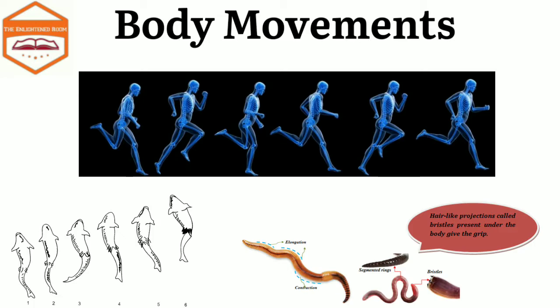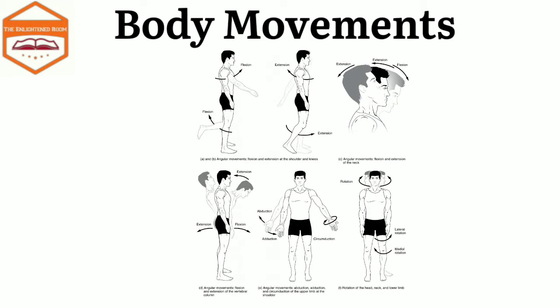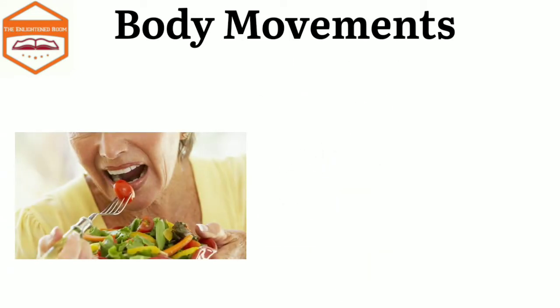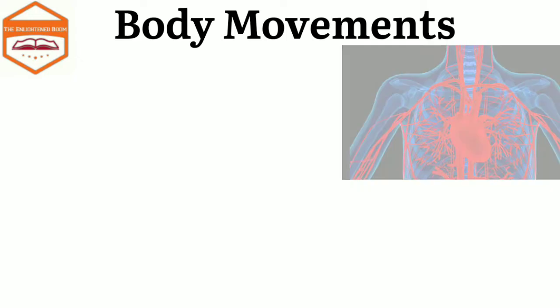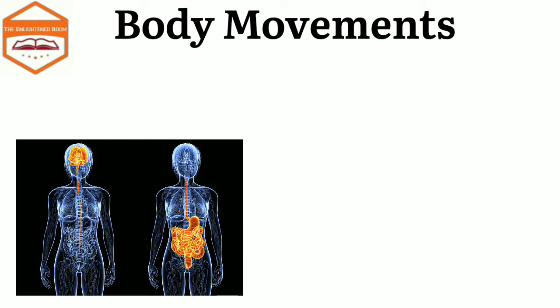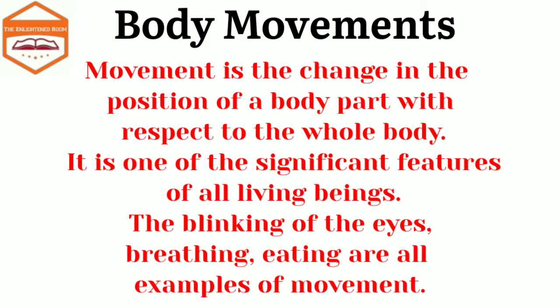And you all know that all living organisms, all living creatures, show some kind of movement. And these movements can be observed in their bodies. For example, in our body, we chew and grind the food by moving our jaws and teeth. Our heart contracts and expands to circulate blood to all parts of the body. Similarly, we see so many things around us with our eyeballs, and our chest moves back and forth when we breathe.